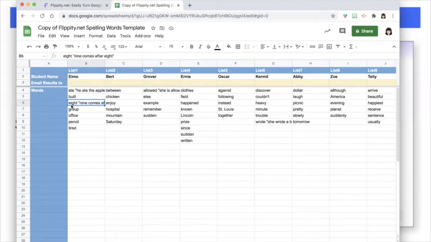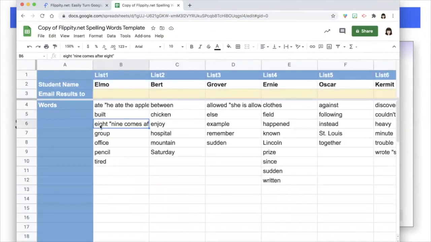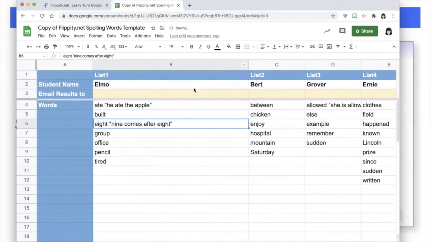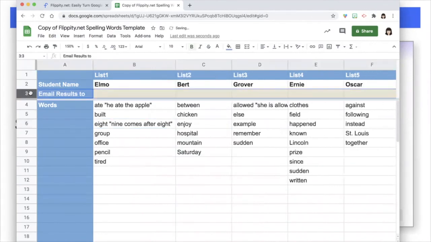And I would follow the traditional format of whenever someone gives a spelling test: first recite the word, then include that word in the sentence. There is a row to email the results, and you can put in student emails. That means they will get the results, or enter in your own so you get all of those results.